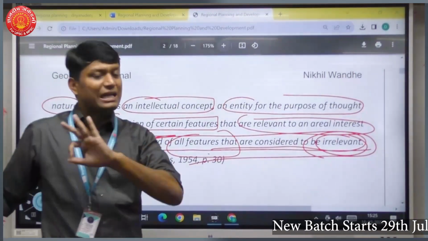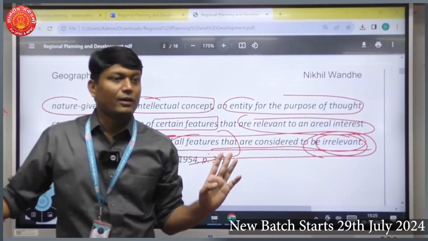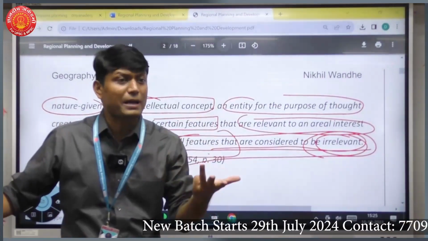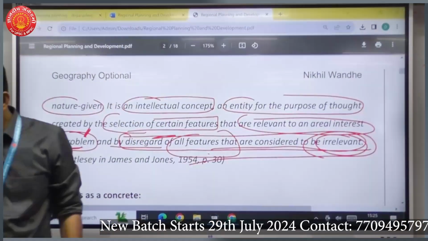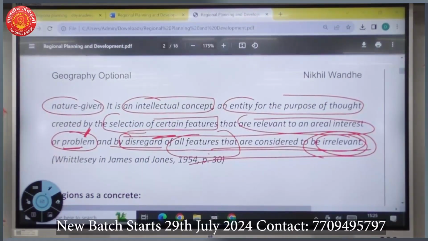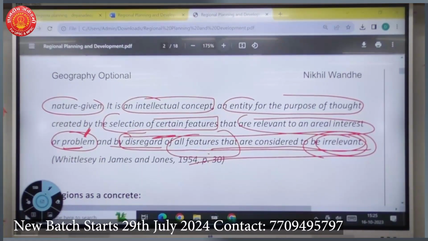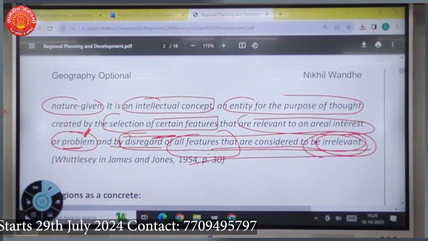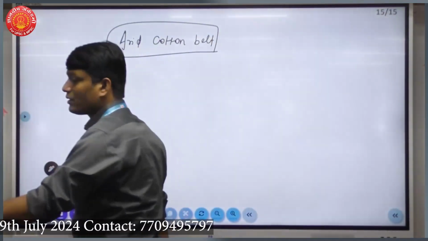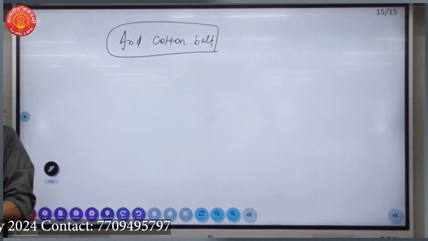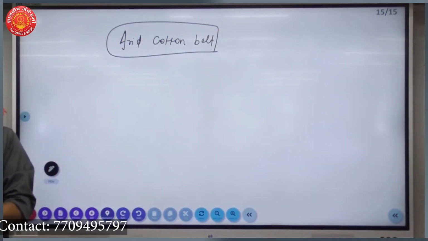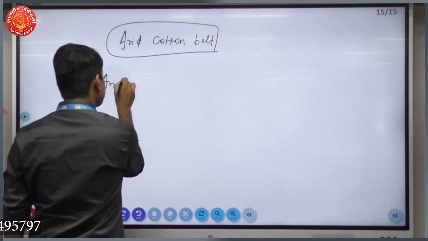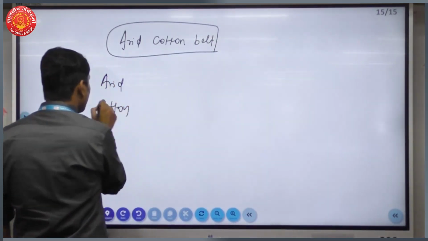Exactly. असायला 100 parameters आहेत. ठीक आहे? पण तुम्ही त्या 100 parameters नुसार regionalization करत आहात का? नाही. तुमचा जो काही असं होऊ शकतं की 2-3 parameters लागतील. ठीक आहे? Just turn pages. Come to a diagram, बघा, page number 8 वर असेल. In the factor analysis method, समजा मी हा एक region form करायला सांगितला, arid cotton belt. ठीक आहे? I can have an arid region, I can have a cotton region.